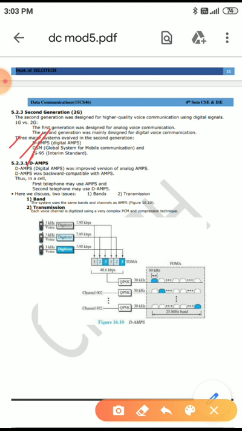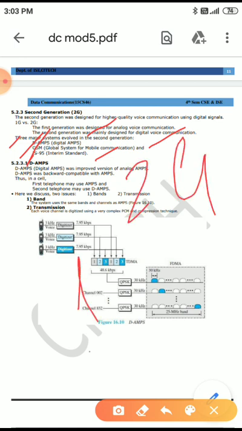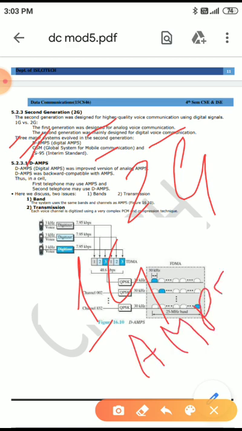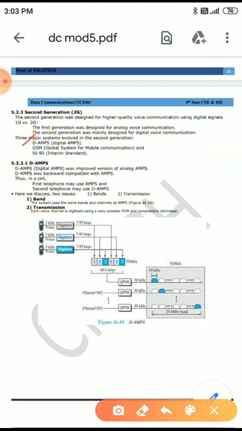The next one is IS-95, Internet Standard. These are the three systems evolved in 2G. In 1G, only one system, AMPS. In 2G, three systems evolved. We will discuss them one by one.